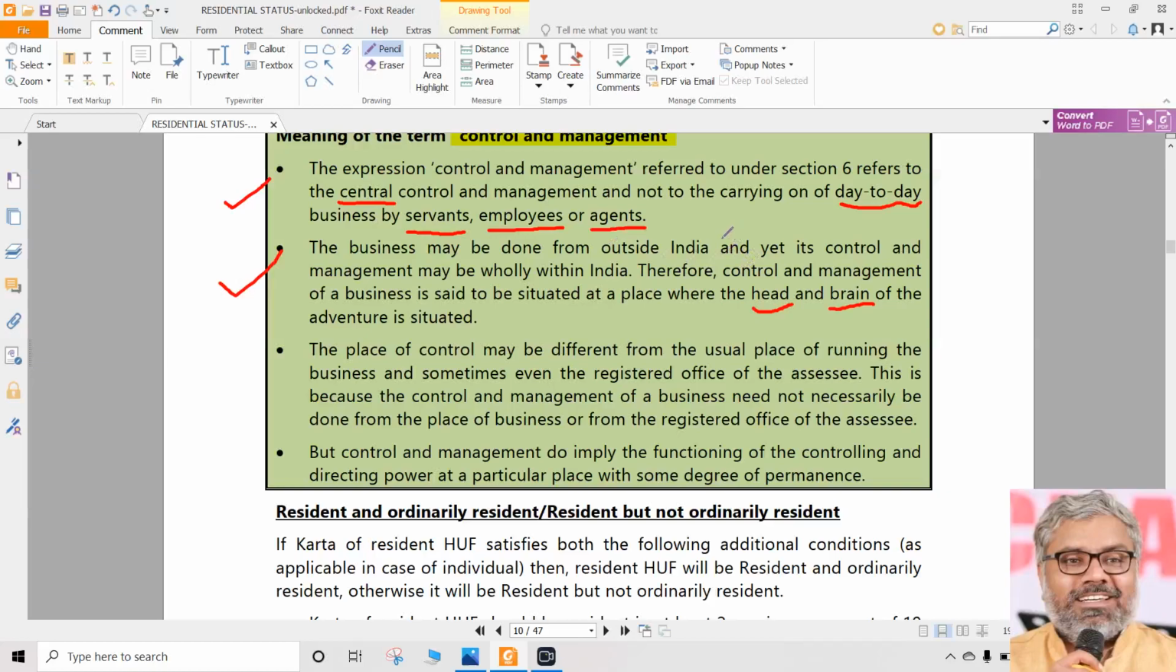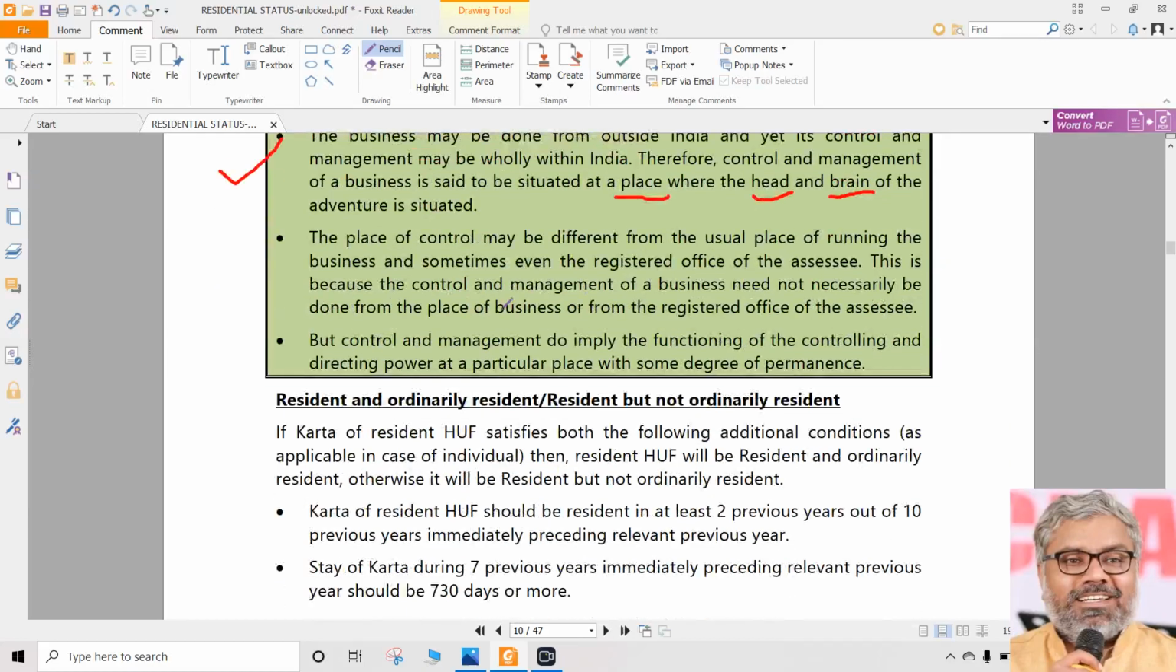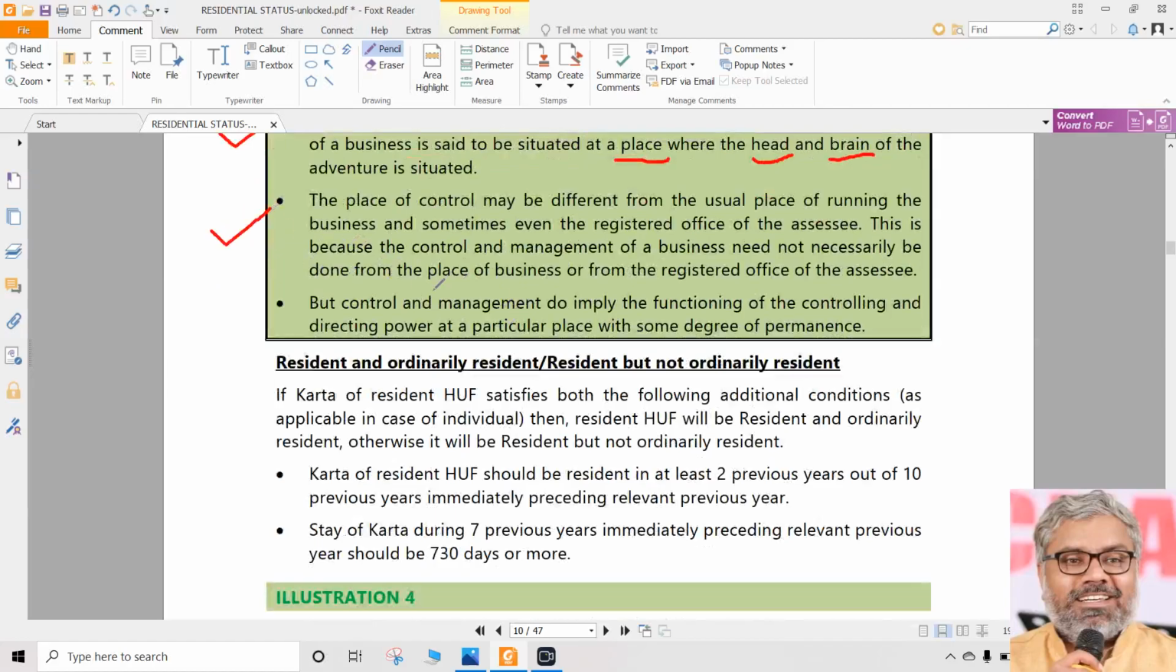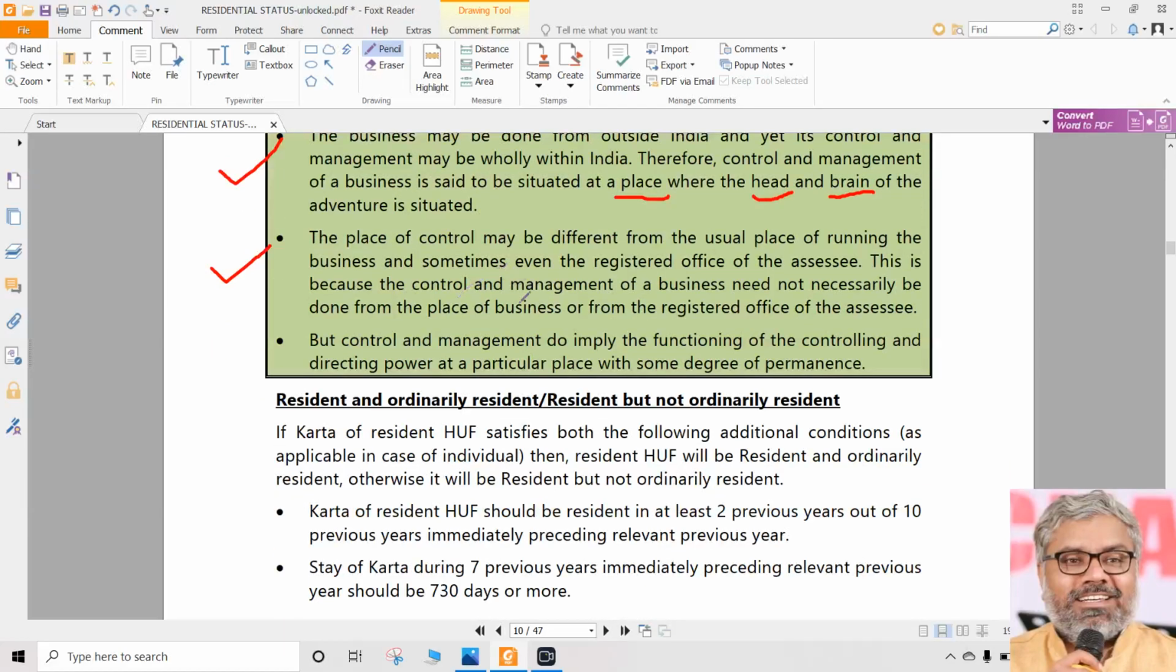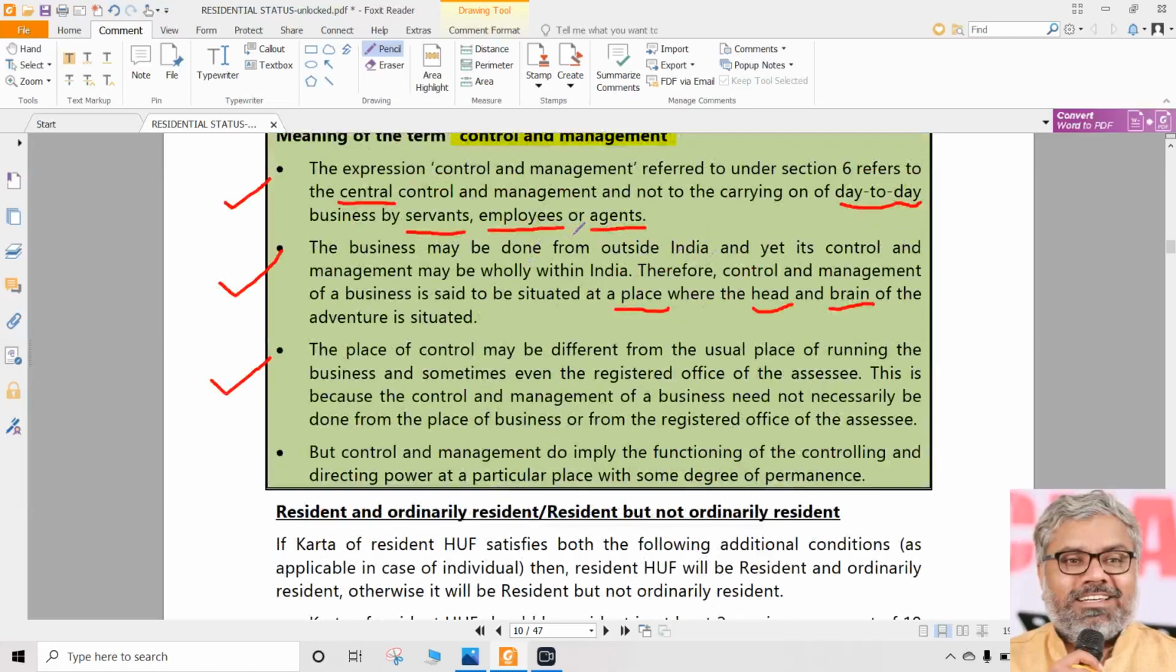So what does not matter, once again, is the day-to-day activities. What matters is the place where the central control and management is, or where the head and brain of the adventure is situated. Again, most of them are very difficult to prove. It is only possible if we have more evidence about them in the real world. Just by looking at these words and sentences, we cannot jump to any conclusions. Depending upon the situation, we have to check whether the control and management of affairs is in India or not. But one point for sure from these two points is that control does not mean operations.